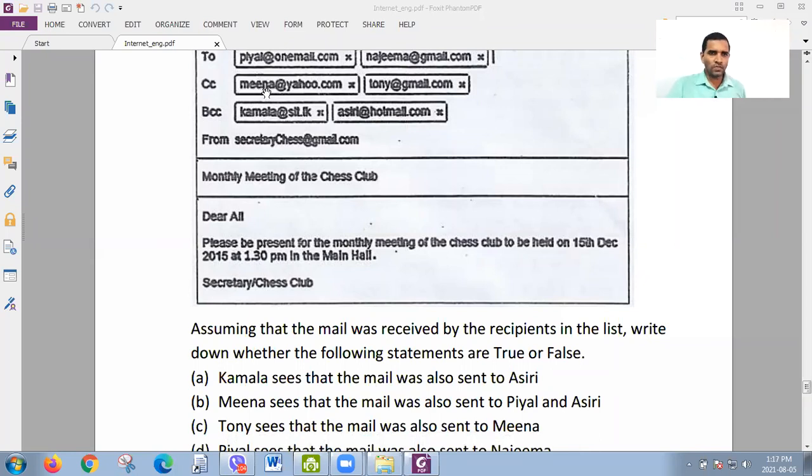Anybody's address given in CC is visible to all the receivers. So since Meena's address is given in CC, everybody knows, including Tony, Pial, Najima, Kamala, Asri, that the copy is sent to Meena. So that is correct. Tony also himself sees.